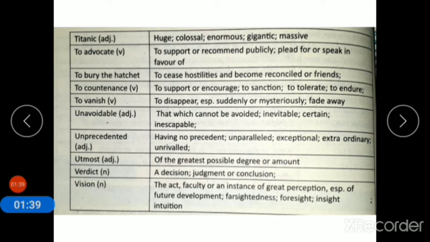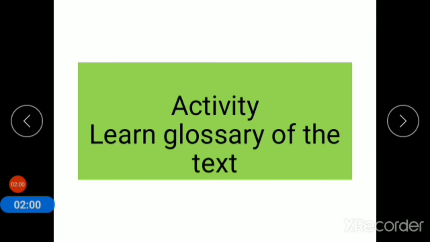Verdict, a decision, judgment, or conclusion. Vision, the act, faculty, or an instance of great perception, especially of future development. Foresightedness, foresight, insight, intuition, or imagination. Activity: you have to learn the glossary of the text. Thank you.